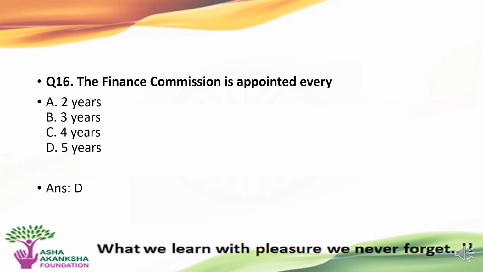The next question is: the Finance Commission is appointed every which of the following years? Options are A. 2 years, B. 3 years, C. 4 years, or D. 5 years. The correct answer to this question is option D. That is, 5 years.